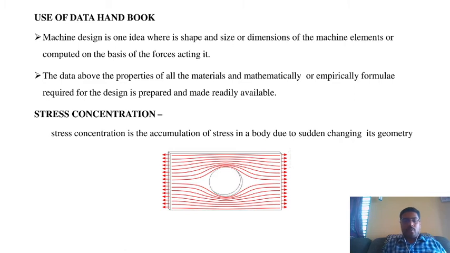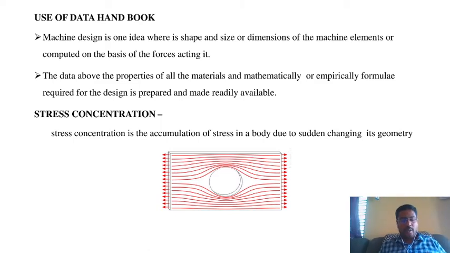Regularly we consider the stresses and forces acting on a body. When a load is applied directly, there is no change in stress concentration. But sometimes a static or impact load is suddenly applied on the machine. Sharp edges and corners are affected.